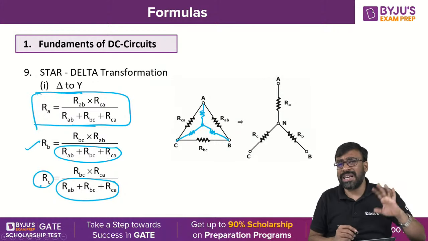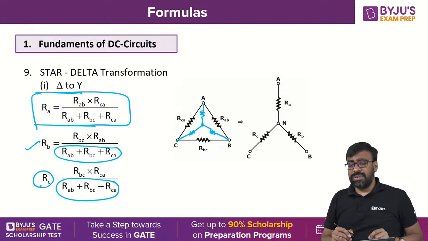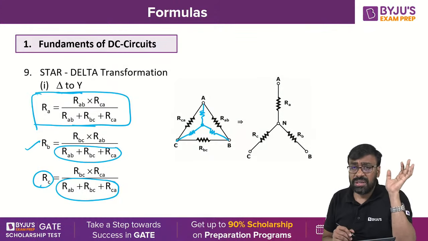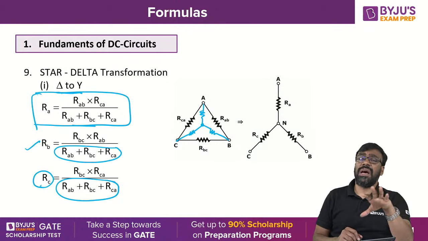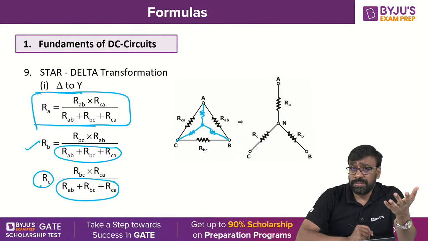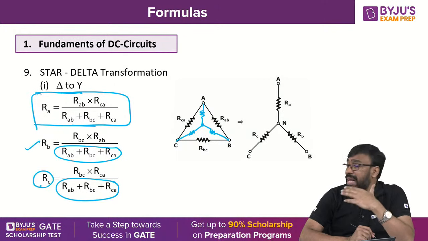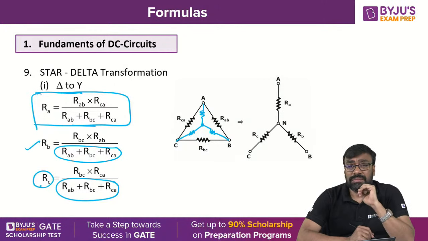When do you apply star delta transformation generally? In the reduction? Generally in the reduction, when do you apply the star delta transformation? Star delta transformation is applied to simplify the network, yes or no? When do you apply? Can anybody answer in the comment box, please? I'll be very happy to see the answers.